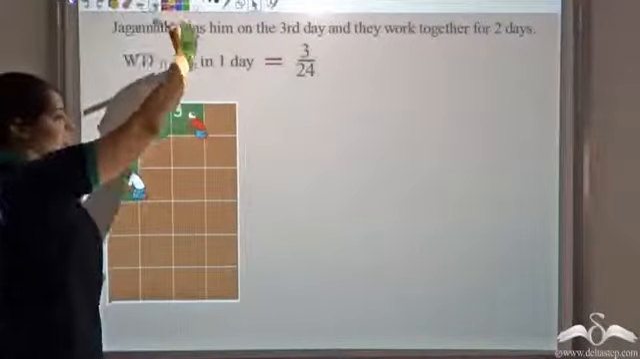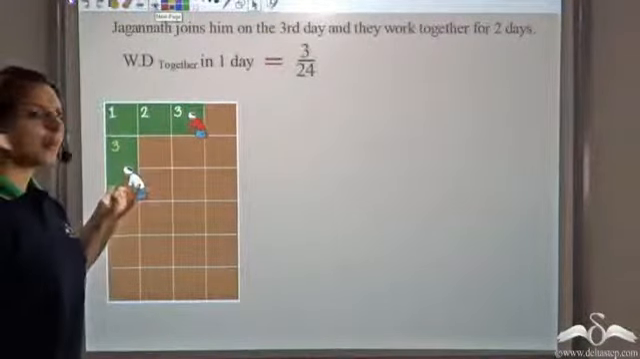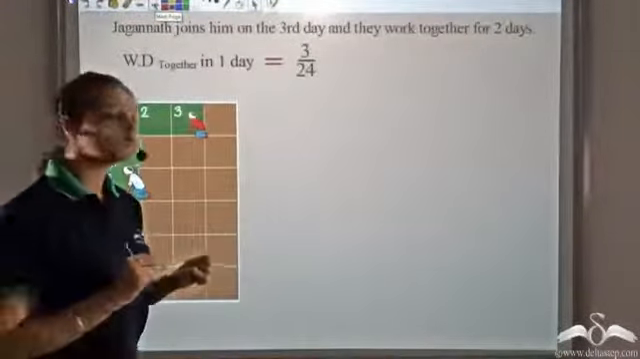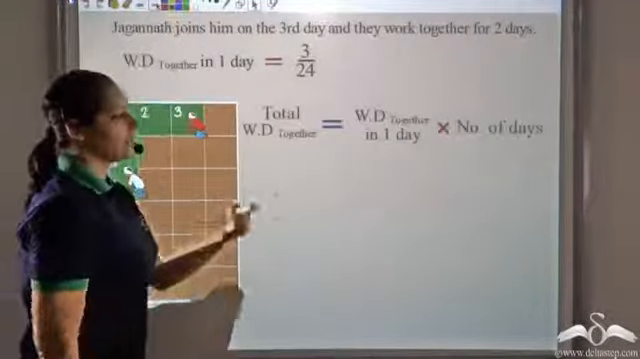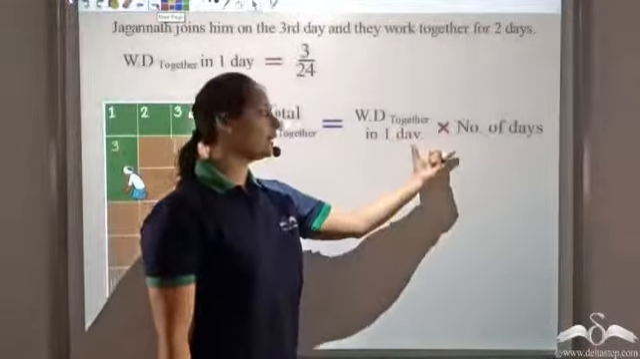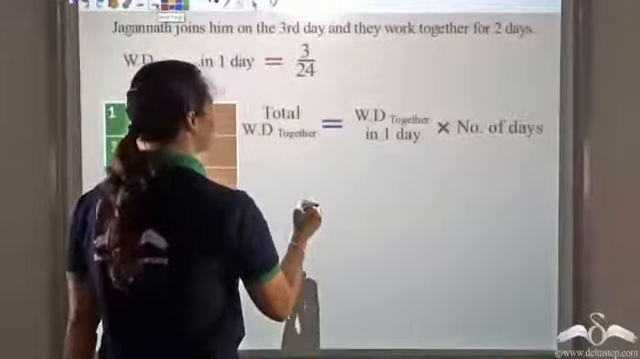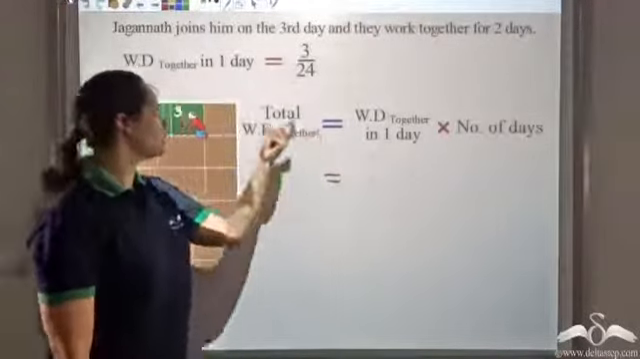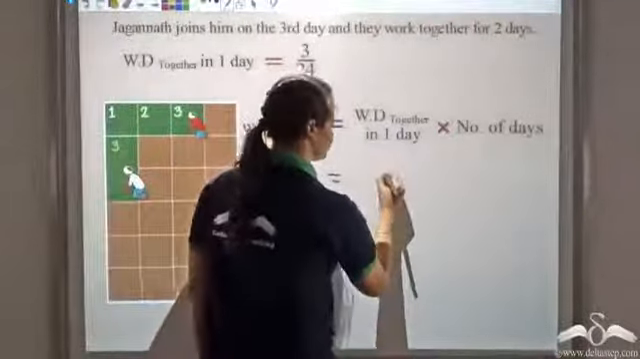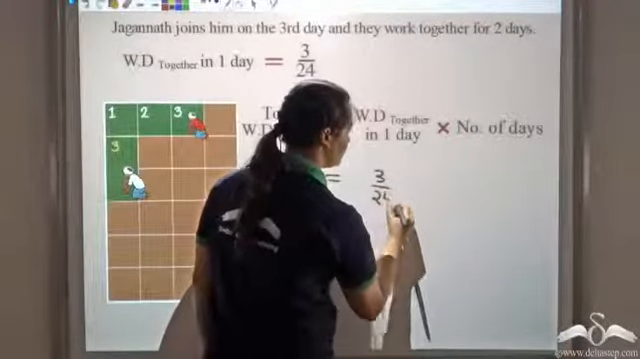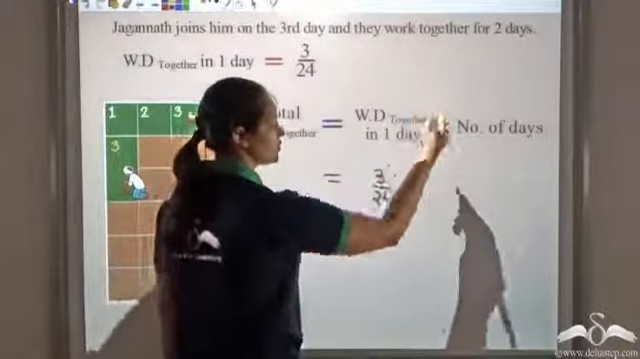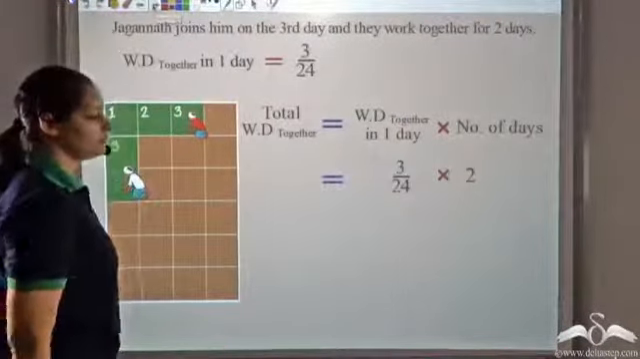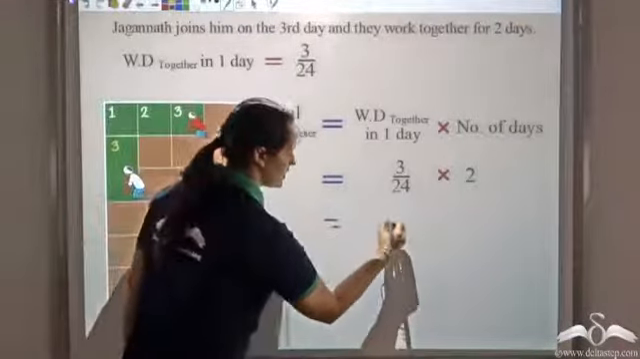So work done in 1 day together is 3 by 24 and we know that they work together for 2 days. So we can find the total work that they do. So total work is work done together in 1 day into number of days. Now work done together, we've already found this, work done together in 1 day which is 3 by 24. So 3 by 24 into number of days is 2. So they work for 2 days together. So we get 6 by 24.